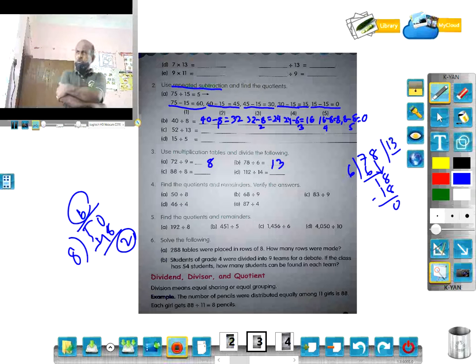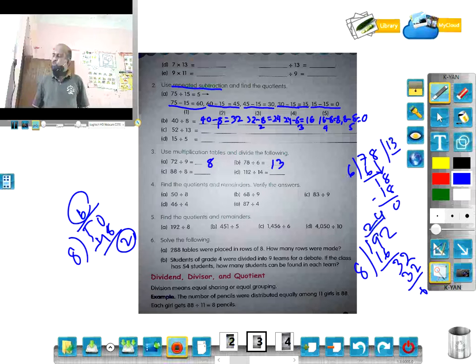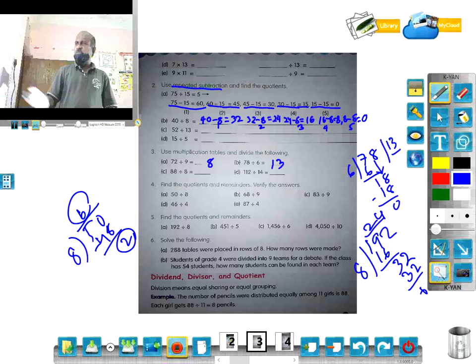Number 5, find the quotients and remainder. 192 divided by 8. This is a 3-digit number. Okay. So 192 divided by 8. 8 2s are 16, 19 minus 16 is 3, bring down 2 to make 32, 8 4s are 32. So 24 is the quotient and remainder is 0. So you can do the rest.